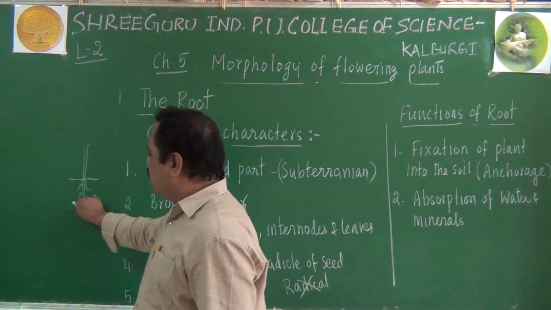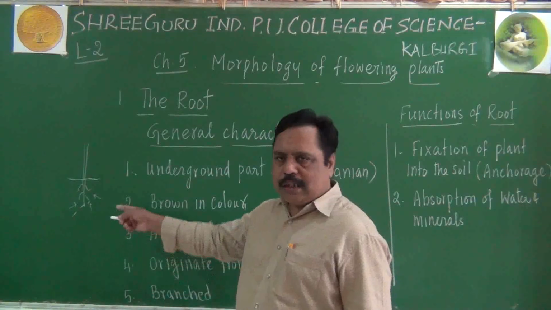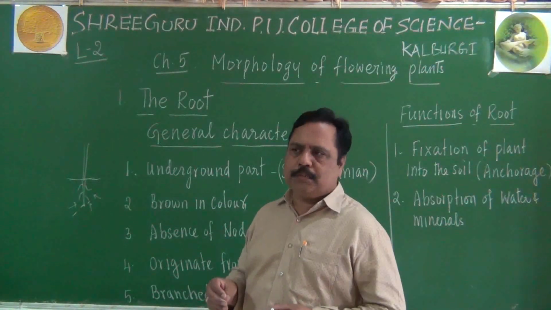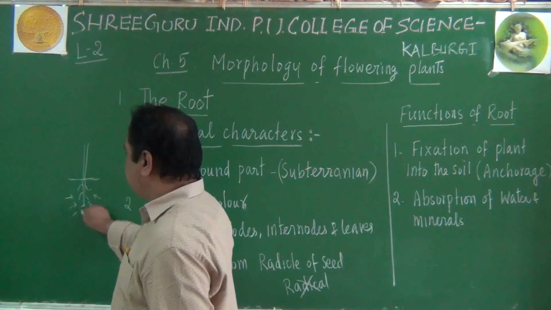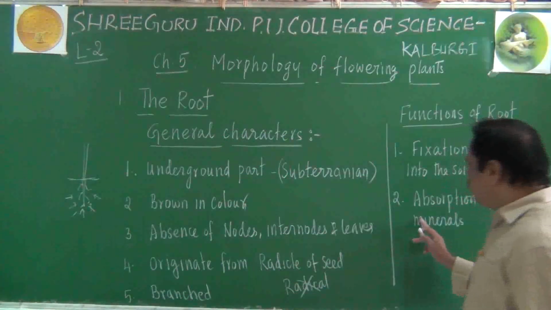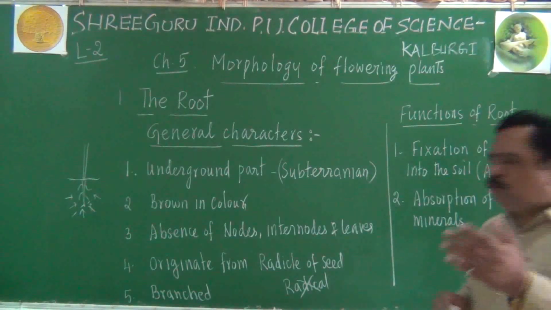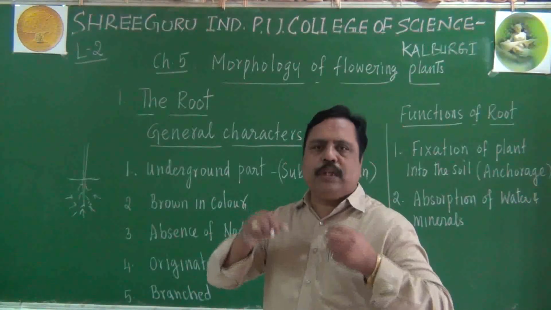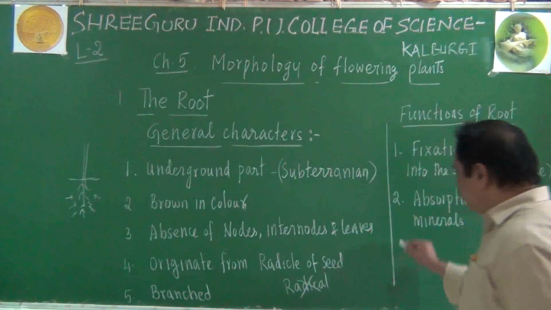Along with water, there must be mineral absorption also. What are minerals? Calcium, magnesium, potassium, like that various minerals are there. They must be absorbed by the root system. This absorption of water and minerals becomes the second important point of the root system. So roots are not only holding the plant, but they are also helpful for absorbing the water and minerals.